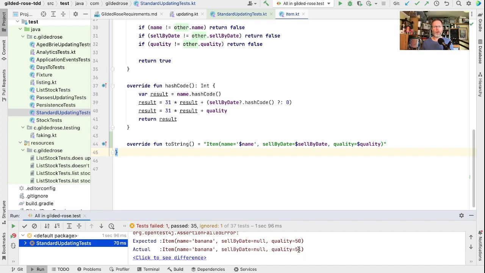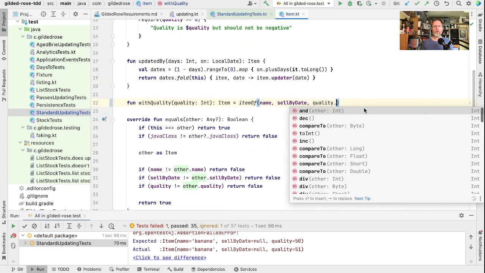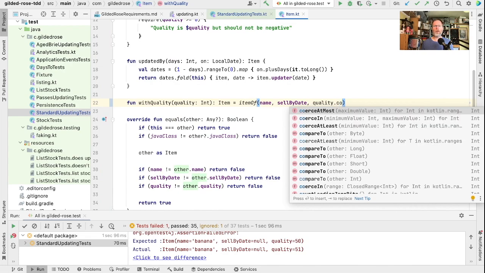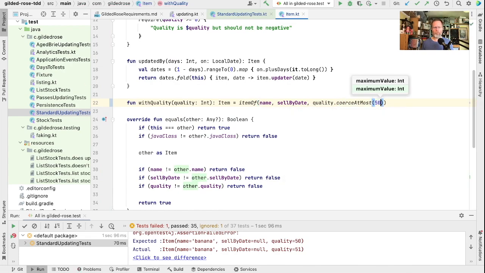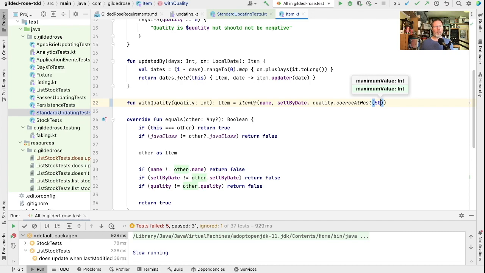So we haven't implemented a quality cap in our withQuality. Let's go and do that. Go to Item, and withQuality, what we want here is to coerce the quality to be at most 50. Let's run that. Now that makes our test pass, but makes a whole bunch of other tests fail. Let's have a look at those.